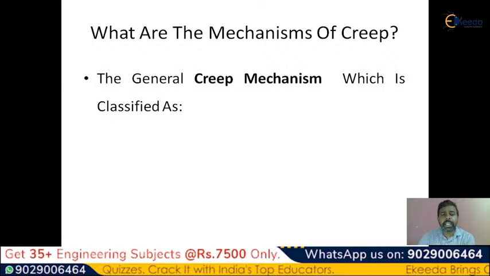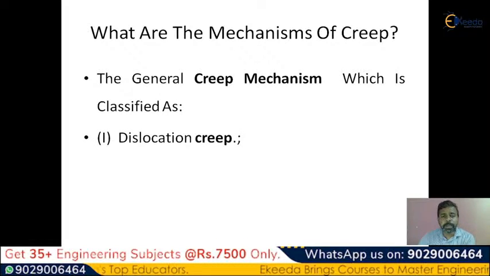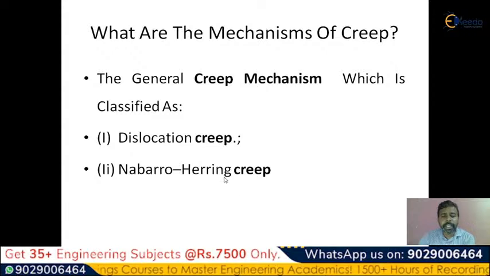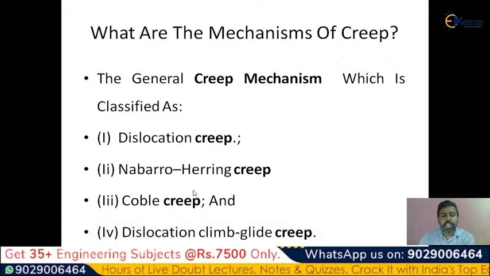Now let me discuss the creep mechanisms. Please observe the words which are very important. First one is dislocation creep. What is dislocation creep? We will discuss it in this session. And what is Nabarro-Herring creep? This is a very important creep which is observed in the material. And the Coble creep is another important creep mechanism, and the cracks are observed due to the Coble creep. And the dislocation climb glide creep. These are the various creep mechanisms which are observed in the material.